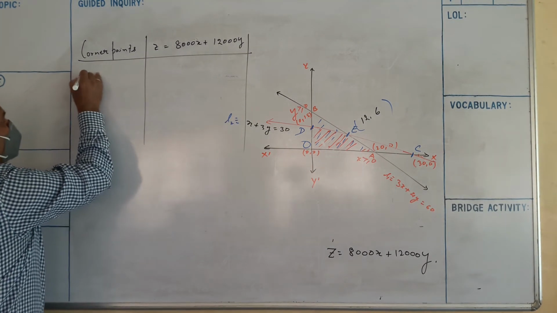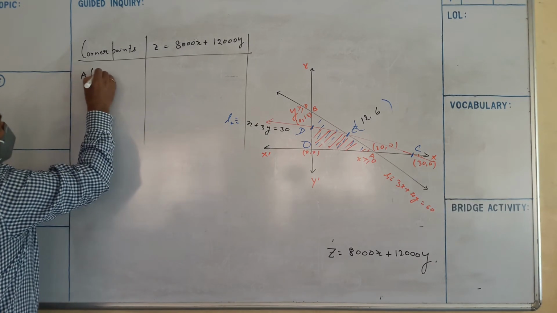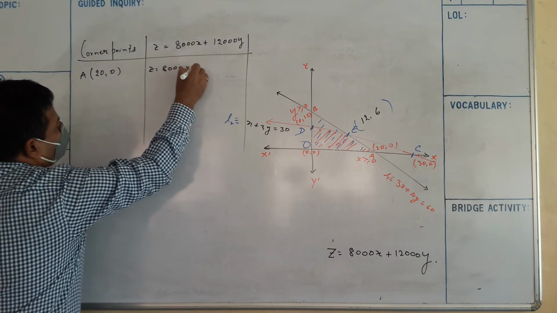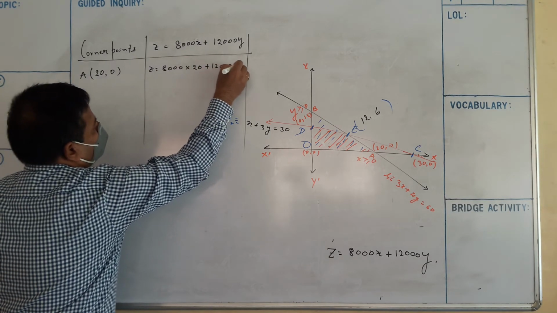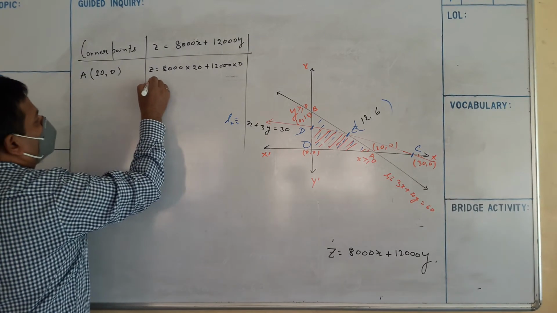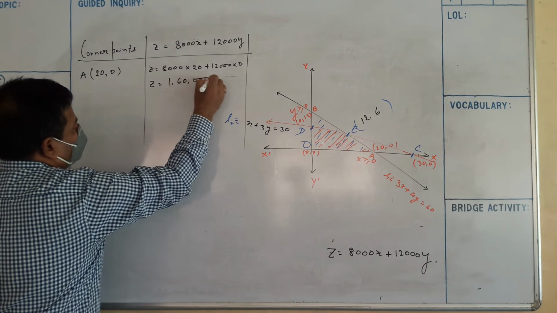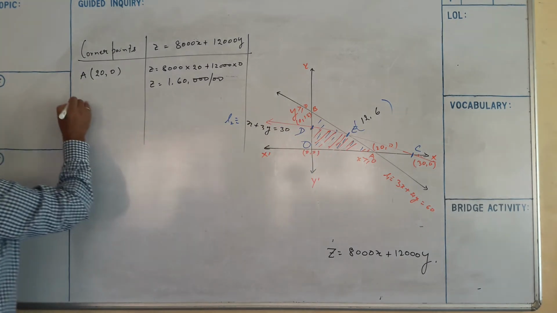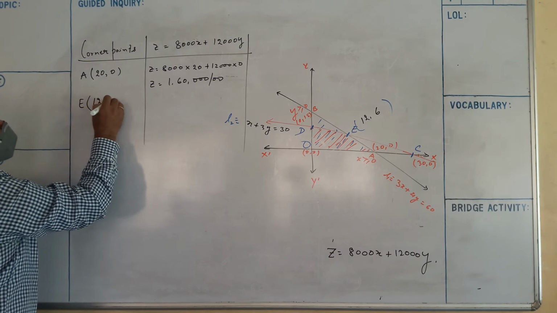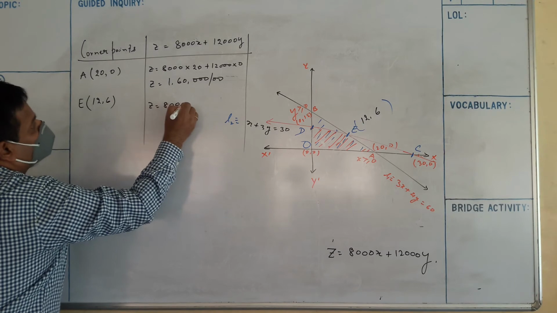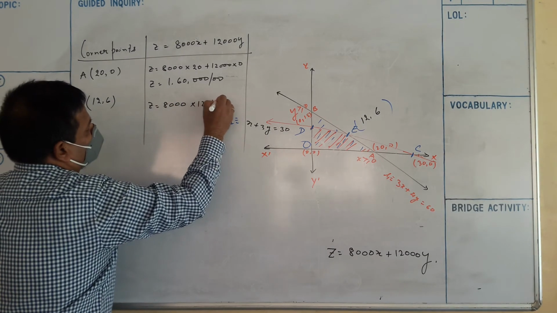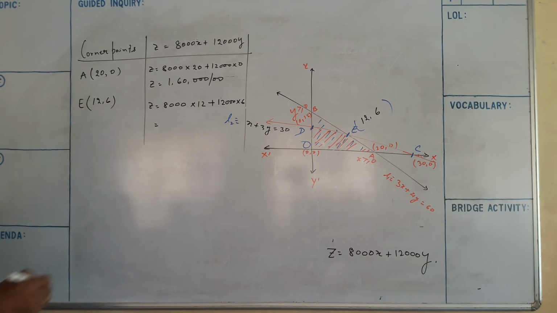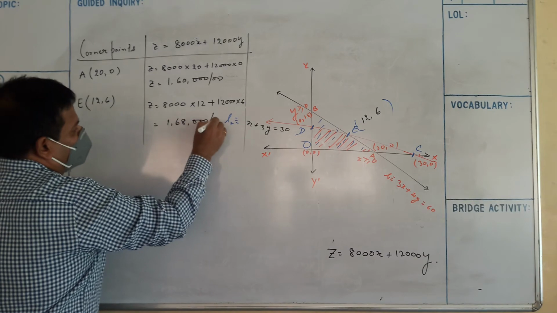See here, A is (20, 0). So Z is equal to 8,000 into 20 plus 12,000 into 0, which is 1,60,000. Now point E is (12, 6). Z is equal to 8,000 into 12 plus 12,000 into 6, which totals 1,68,000.